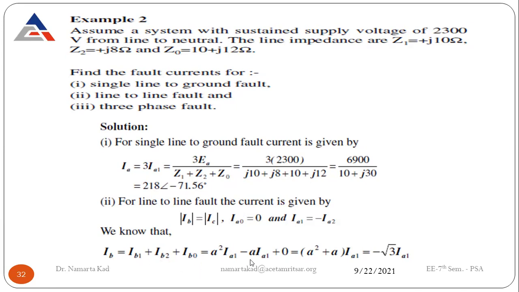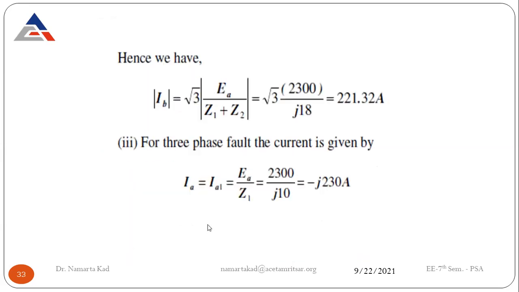It is further equal to a squared IA1 minus a IA1 plus 0, because IA0 is 0. So it is a squared minus a, into IA1, which comes up with minus j root 3 into IA1.